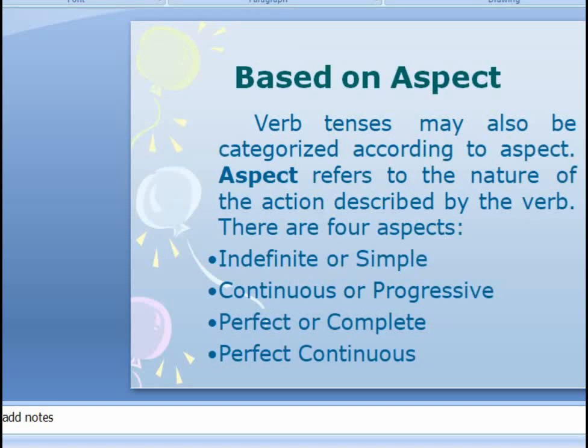Now, verb tenses may also be categorized according to aspect. Aspect refers to the nature of the action described by the verb. Now, this tells us what is actually the state of the verb. Is it completed? Is it still progressive, or was it started and then completed, or still continuing? So it is divided into four: indefinite or simple, continuous tense, perfect tense, and perfect continuous tense.